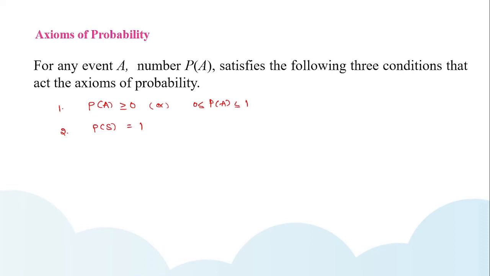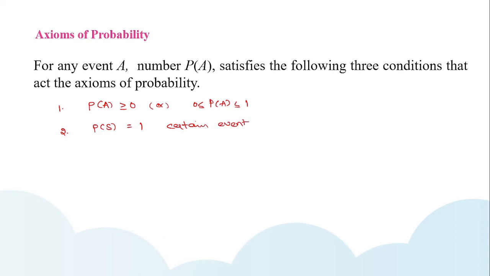So that's why the set S is simply called an event, and its probability is 1, because in the universe we are going to have different events, and for every event we are going to have one output. So simply S is an event and its probability of occurrence is always 1. There must be one outcome for an event in the universe. Okay, so this is also called a certain event because its probability is always 1. So this is called a certain event.